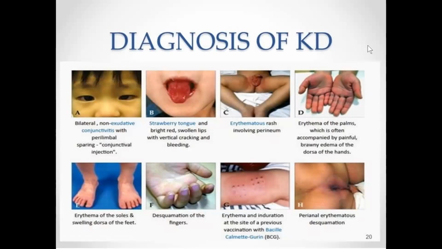Okay. So in the acute phase, they will have erythema of the palms and soles, and after 1 week, it will start to desquamate the palms and soles, and later desquamation of the fingers.